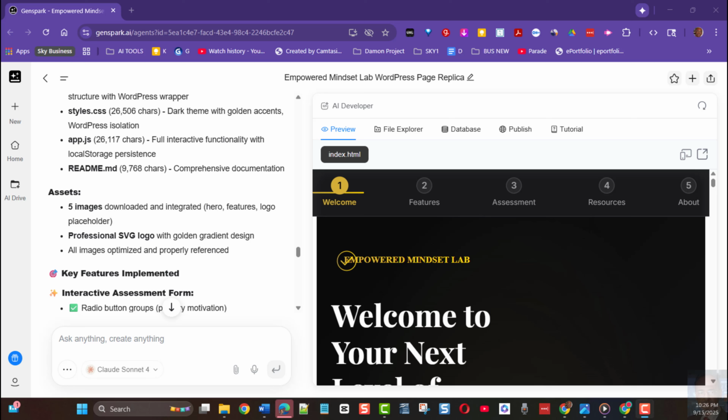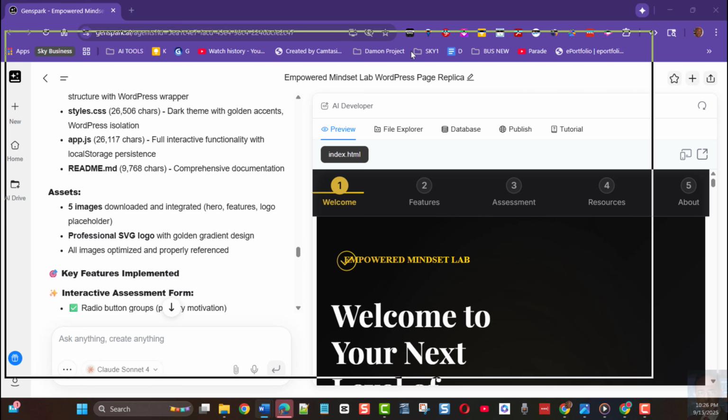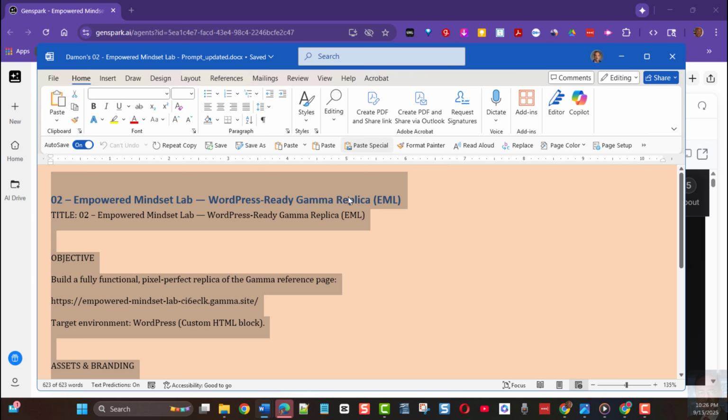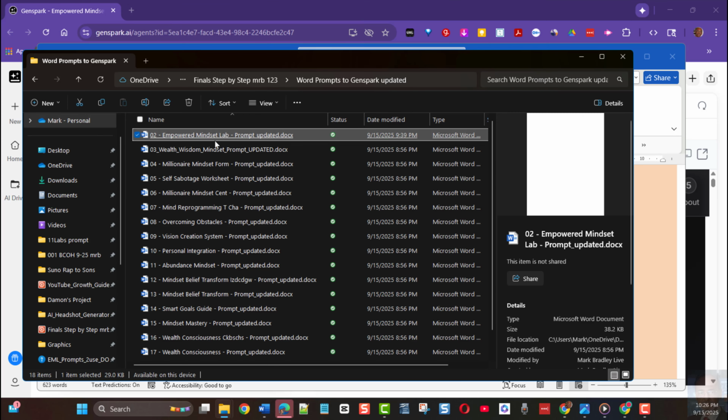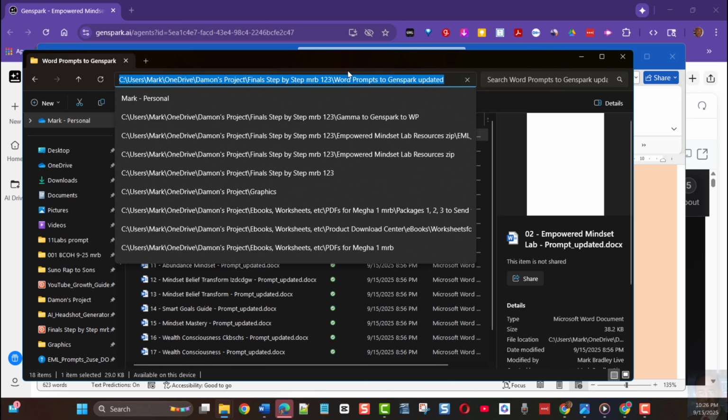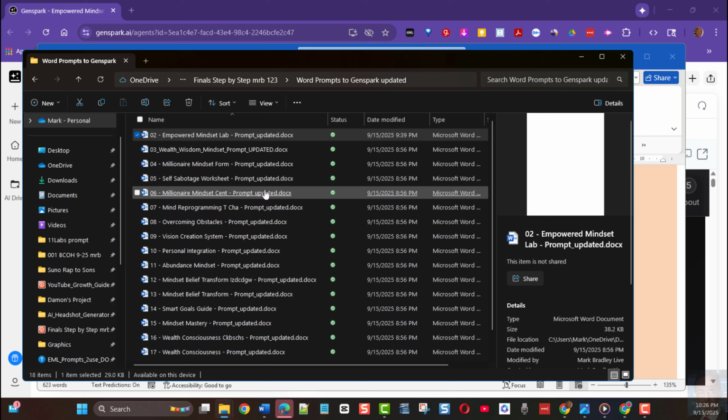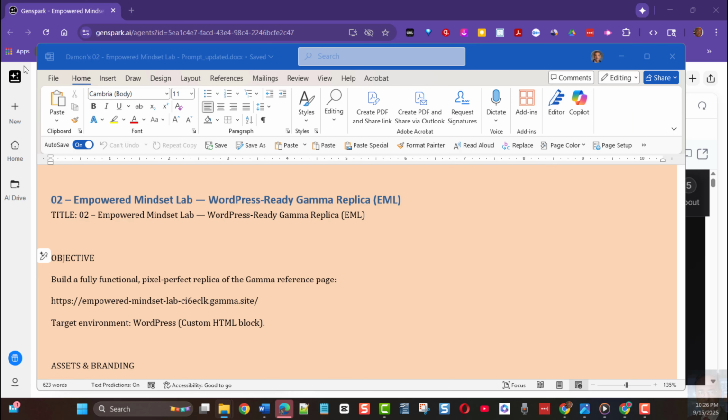Okay, now here's what this whole thing is all about. I've taken the Empowered Mindset Lab part of that out of here. Right there, that's the word prompts that I set up and I gave you. Downloaded it. All I had to do was go in and change the URLs here. Each one of these is different.